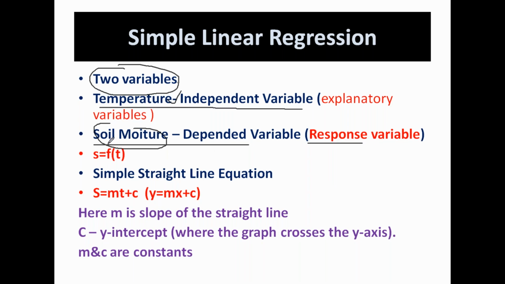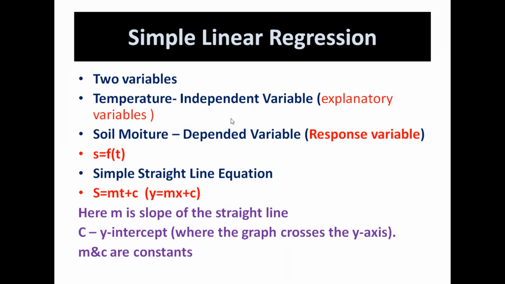Now based on this you have the relationship soil moisture is equal to f of temperature. This is a simple straight line equation, so S equals m t plus c. Soil moisture equals m into t plus c. It is very similar to y is equal to mx plus c. Here m is the slope of the straight line and c is the y-intercept, where the line crosses the y-axis. We know that, right? This is what we have learned about simple linear regression.